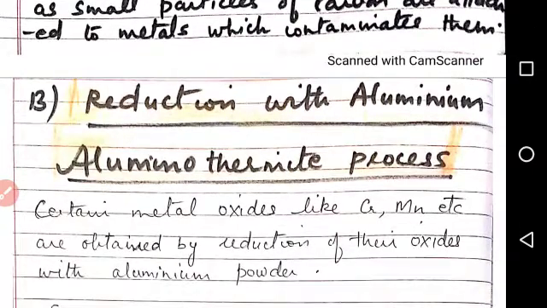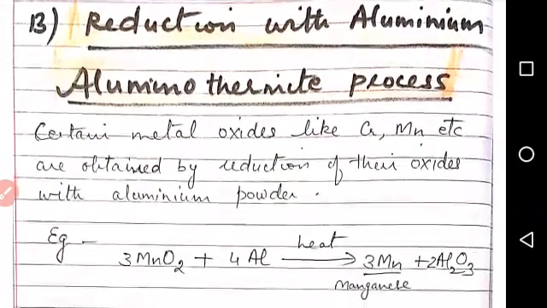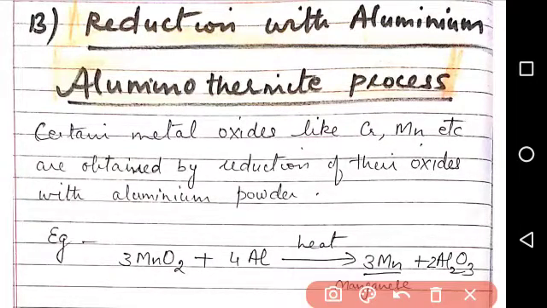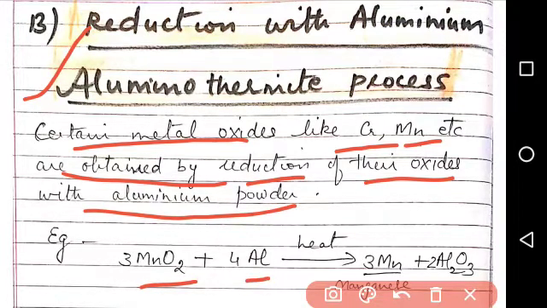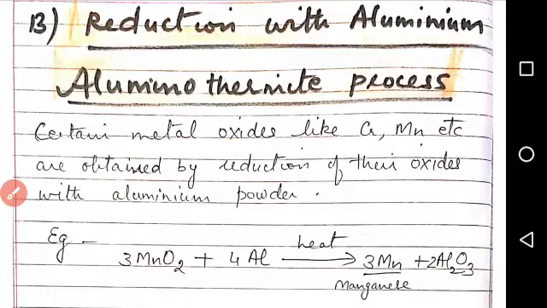Second method is reduction with aluminium, or this method is also called aluminothermite process. Certain metal oxides like chromium, manganese, etc. are obtained by reduction of the oxide with aluminium powder. Example is MnO2, manganese dioxide. When it is reduced with aluminium, gives Mn manganese plus Al2O3.